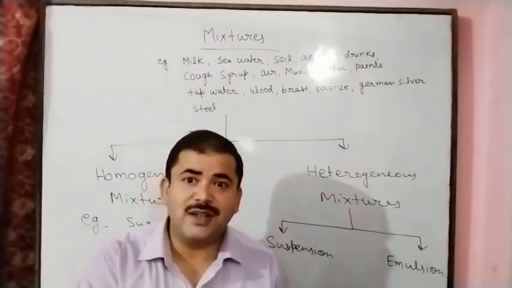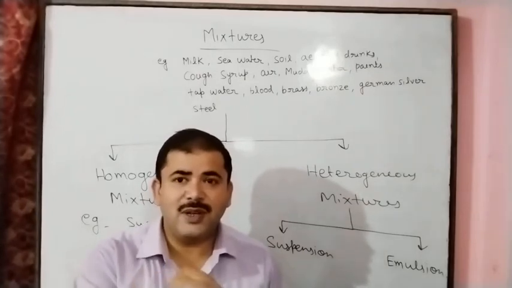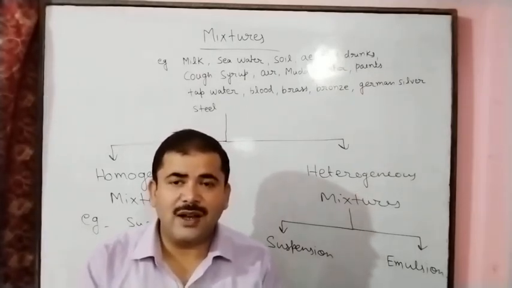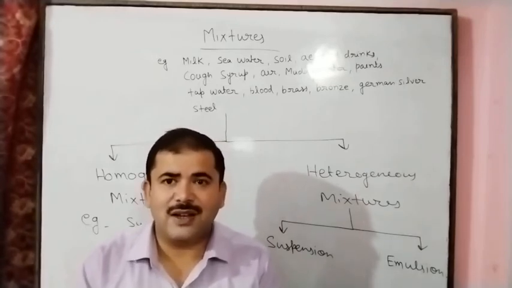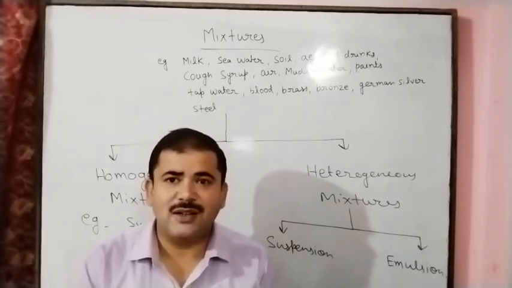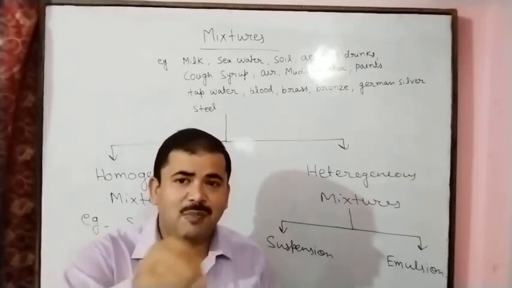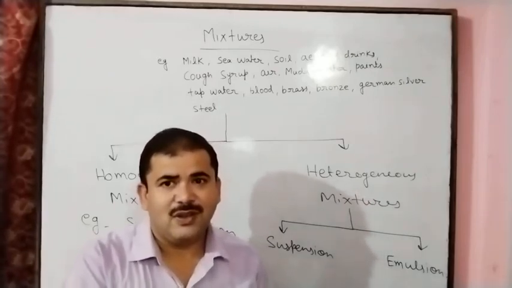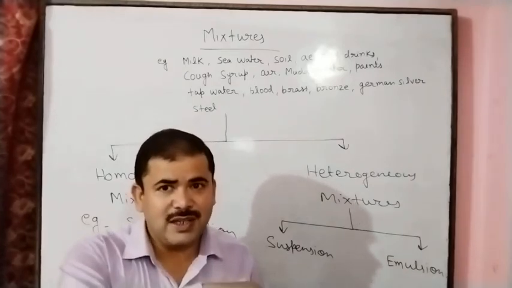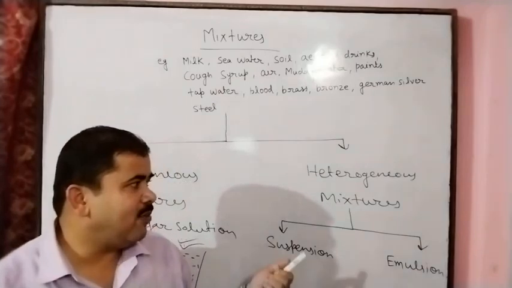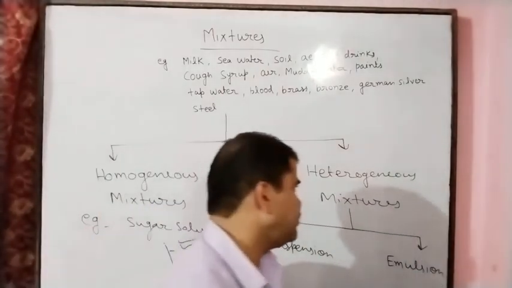Oil is present in the water, because we know that oil cannot mix in water. But in milk, fat, meaning oil, is present in the water. Oil particles are distributed in the water. So this is the example of heterogeneous mixture.